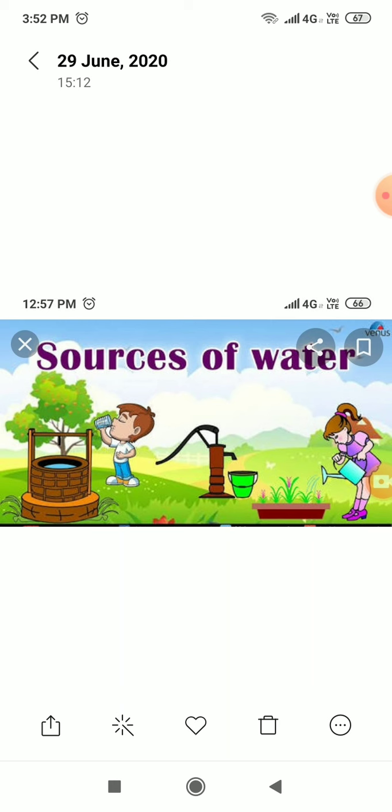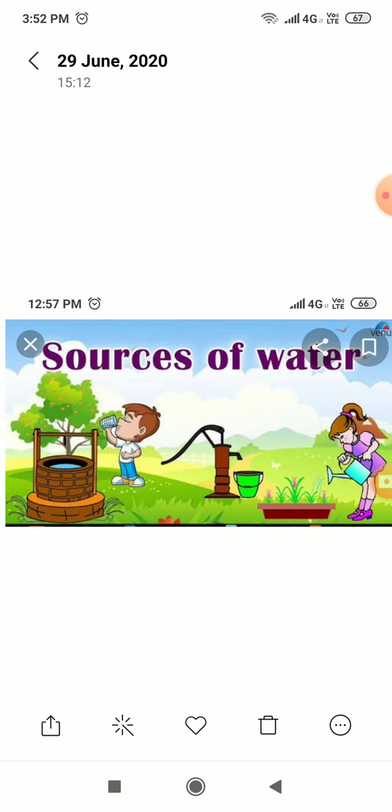Okay, here is a picture of a well and a tube well, right? The rainwater seeps into the ground and gets stored underground in the water table, right? Under the ground there is a water table. The rainwater is stored there, and we can make it available to us by digging wells and tube wells, right? So here is a picture of a well and a tube well. These are the underground sources of water.